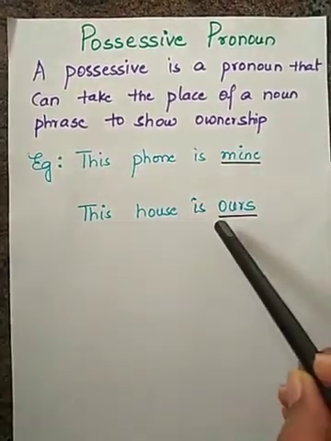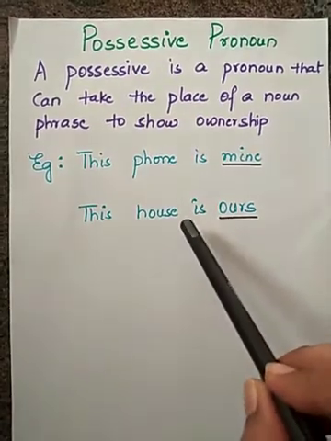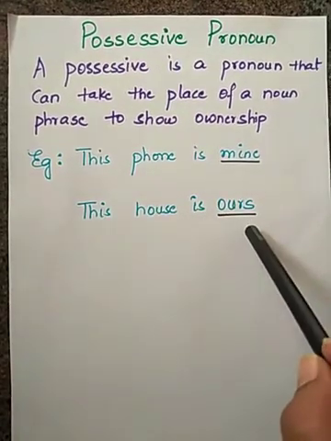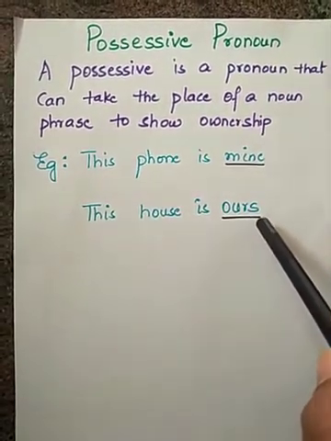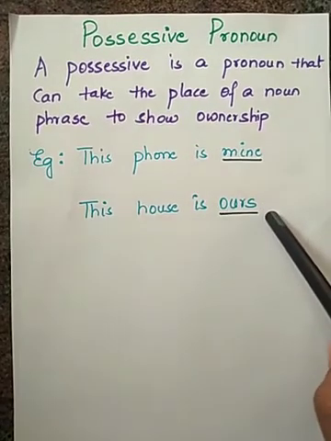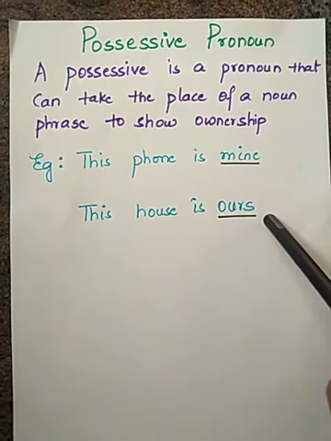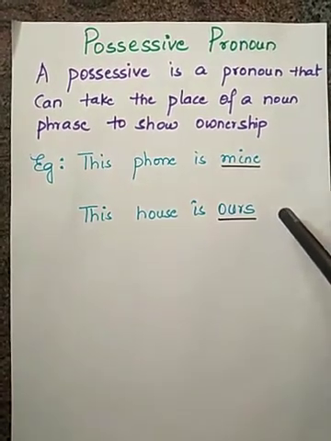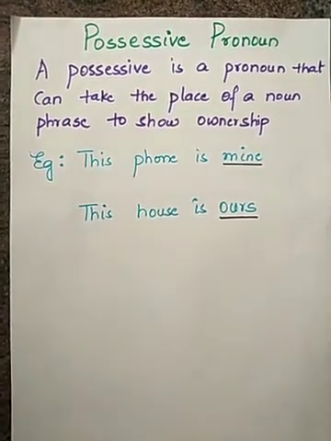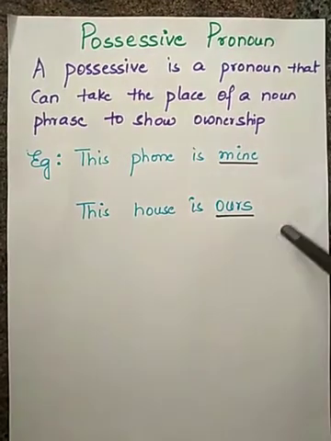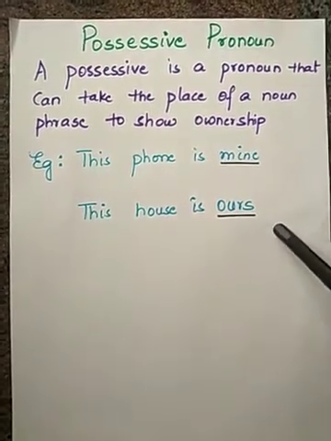Coming to the next example, this house is ours. Ours is a possessive pronoun because it shows possession or belonging and takes the place of a noun.